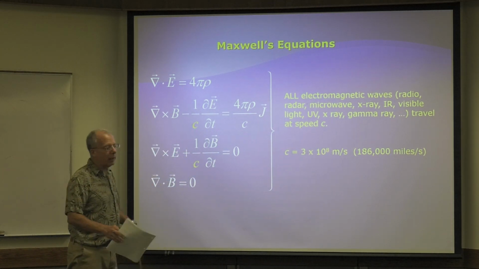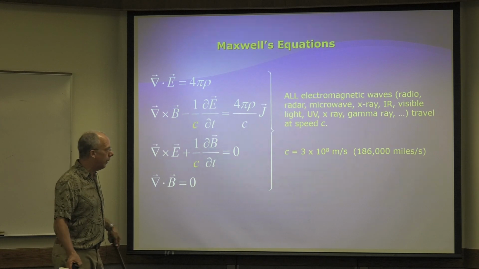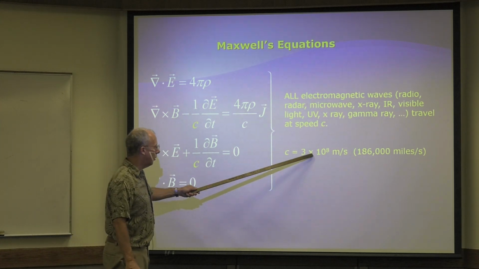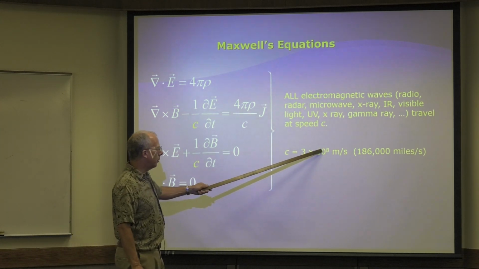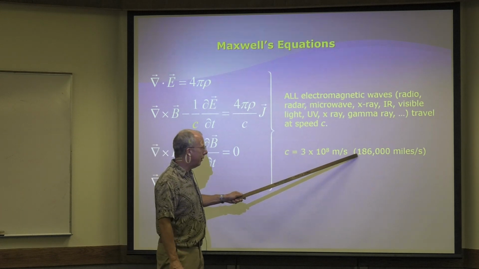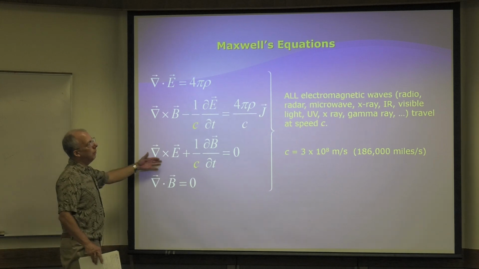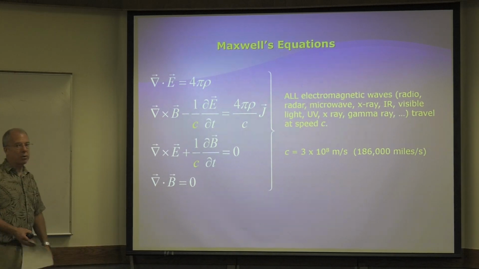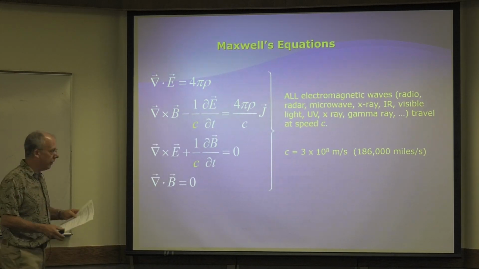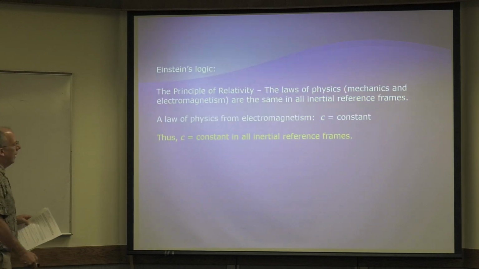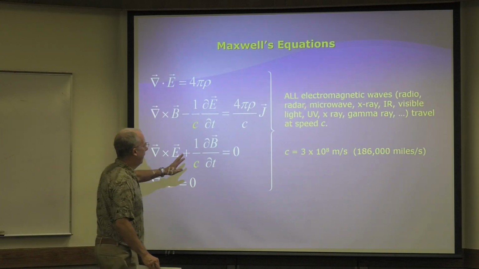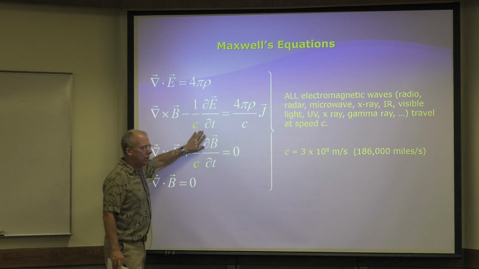So it doesn't matter what kind of light it is, all types of light travel at the speed of light. And here's the speed of light, which I showed you before, 3 times 10 to the 8th meters per second. And for the Americans, 186,000 miles a second, incredibly fast. So that's a prediction from Maxwell's equations. And you know, Maxwell's equations work, all right? Maxwell's equations work.